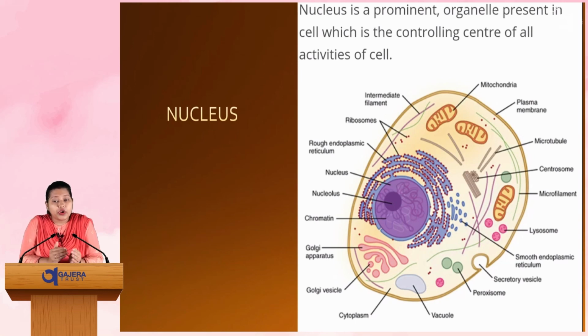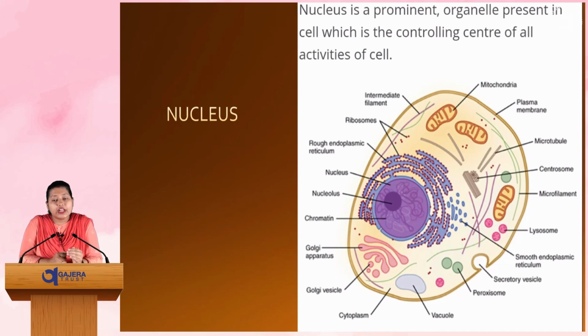One is prokaryotic and another is eukaryotic. Prokaryotic means primitive or underdeveloped, and eukaryotic means well developed. Then we came to the structure of the cell. In plant cell and animal cell, the majority of the cell organelles are quite similar, but some of the cell organelles are present only in plant cell and not in animal cell, right?